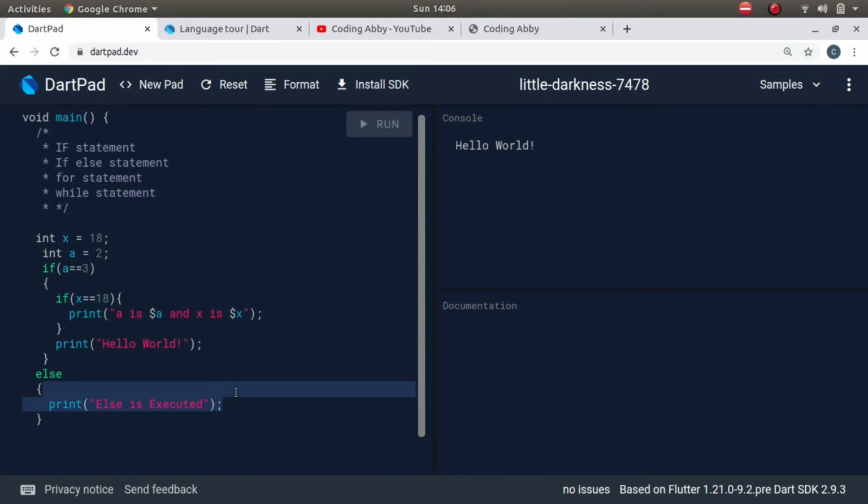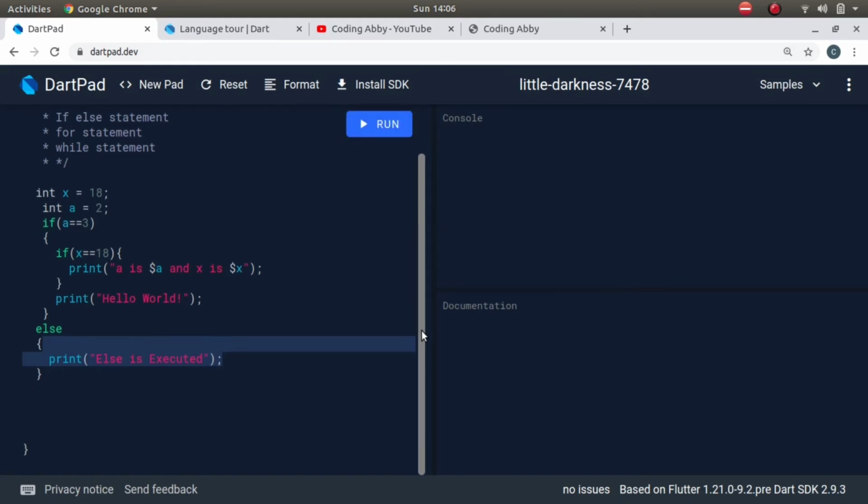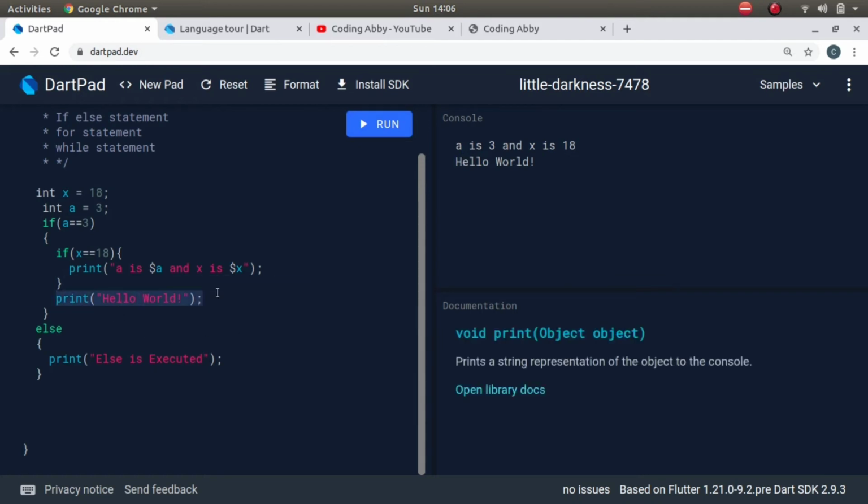Let's see what is the output here. See, else is executed, right? Here we have written else is executed. Now let's make a is equal to 3 and see what happens. A is 3 and x is 18, and then again we told it to print hello world, okay. This is executed and this is executed because this is inside the if, right.